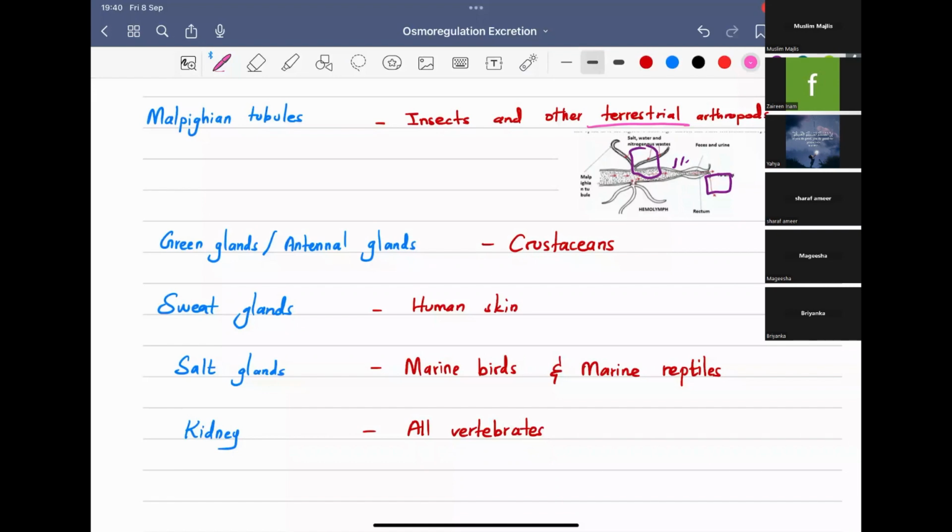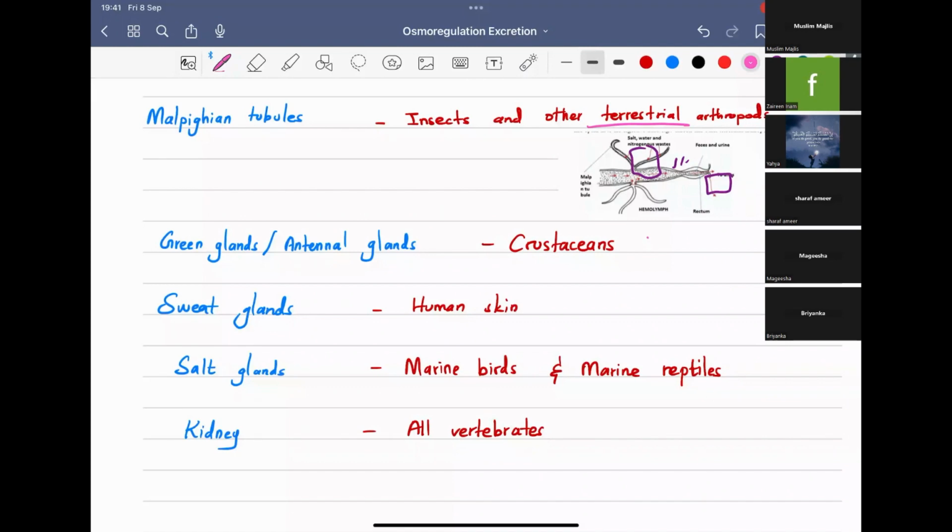Who are crustaceans? Do you know any examples for crustaceans? Shrimp, prawns. Yes. So prawns, crab, they will come under crustaceans. Crustaceans is a class that comes under arthropods. Crustaceans are mostly water living, so they come under arthropods.